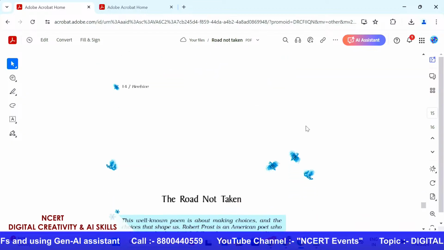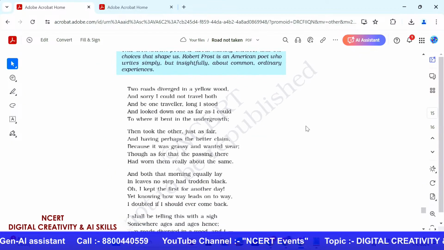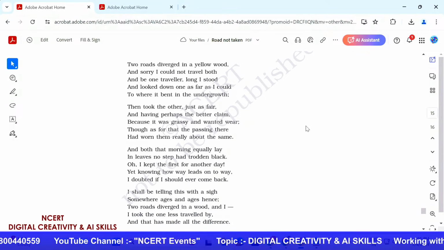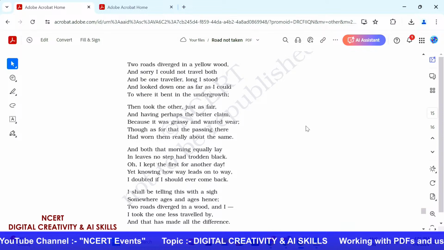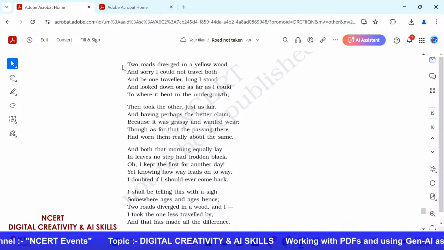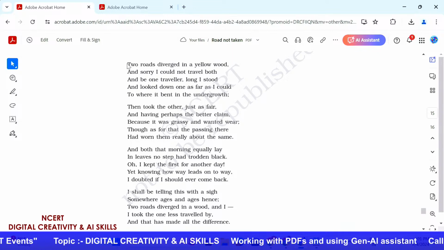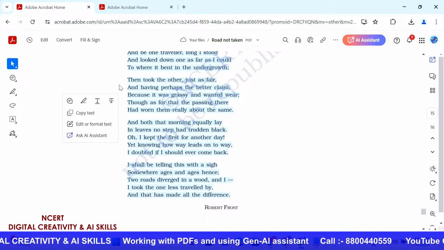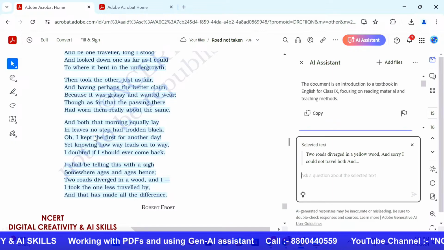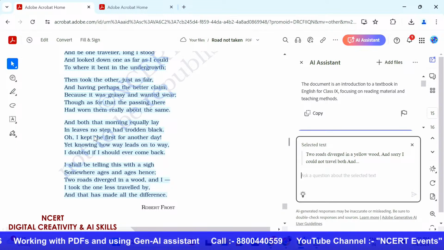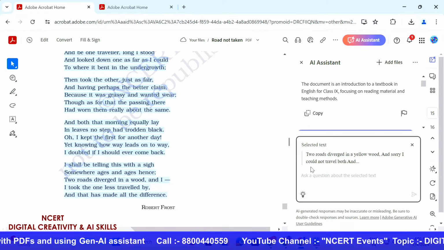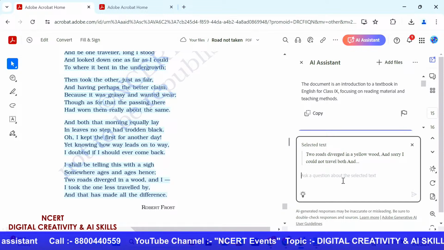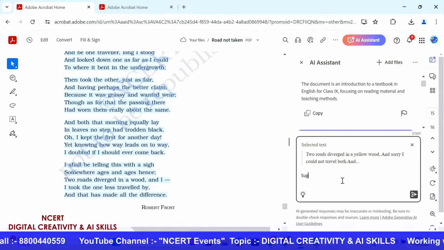So what I'm going to do is just select the poem and ask a couple of questions from the AI assistant, and ask it to help me generate some basic questions, right? So over here, I'm just going to select this entire poem. And now I'm going to click on Ask the AI Assistant. And I'm going to ask, suggest a few thought-provoking questions for a class discussion based on this poem. That's what I'm going to ask. So let's just type that over here.